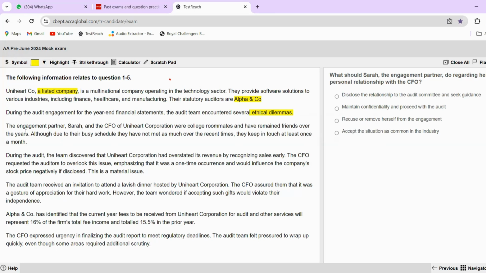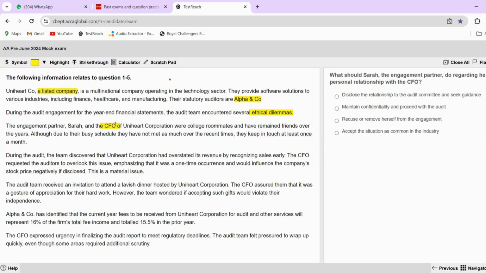So let's begin. The audit engagement partner, Sarah, and her... So I basically consider yourself as Sarah because you are the auditor of Alpha and Company, and the CFO of Uniheart Corporation. So CFO is the chief finance officer. He's a very important person for the financial statements. Uniheart corporations were college roommates and have remained friends over the years. Although due to their busy schedule, they have not met as such over the recent times. They kept in touch at least once a month.